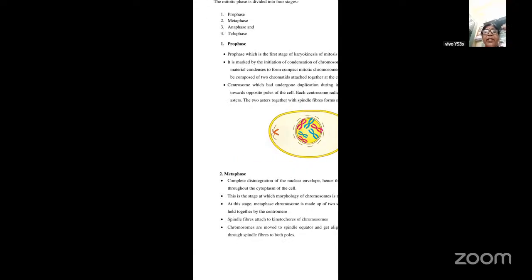And the spindle fibers are attached to kinetochores of the chromosomes. So what do they do? The spindle fibers which are present towards the two opposite poles will get attached to the kinetochores of the chromosomes. And the chromosomes are moved towards the spindle equator and get aligned along the metaphase plate through the spindle fibers to both the poles. So these are the changes that occur during the metaphase.